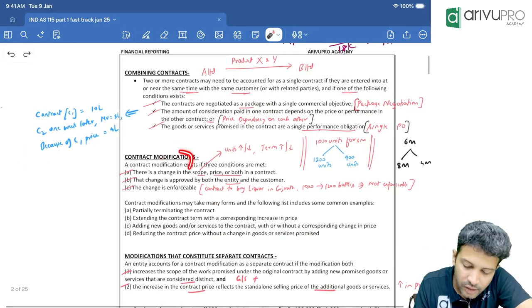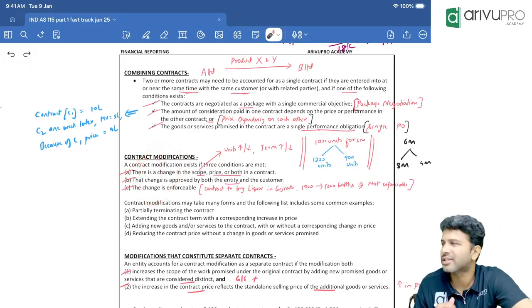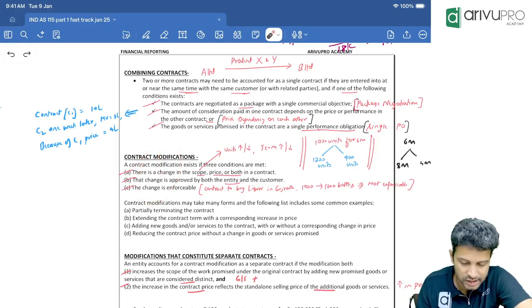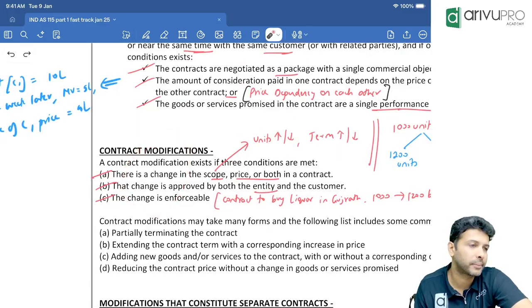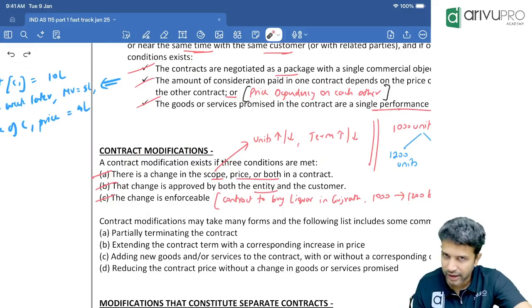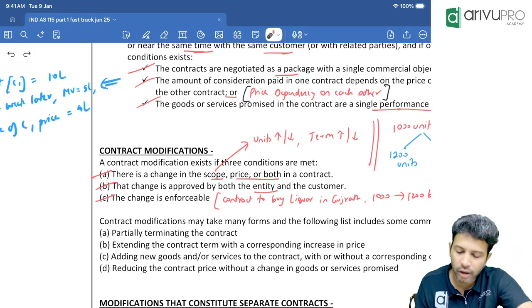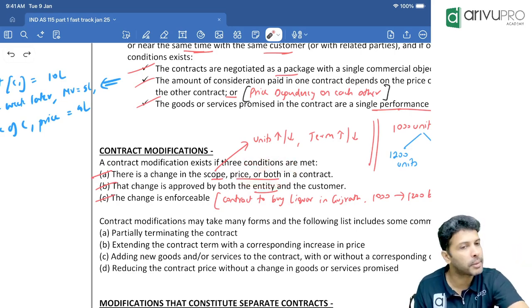Next one is contract modification. Sir, you remember we did lease modification, right? So here also the criteria is pretty much the same. If a contract is modified, first of all, when can you say a contract is modified? You can say a contract is modified if the scope of the contract has changed or the price has changed, or maybe both.